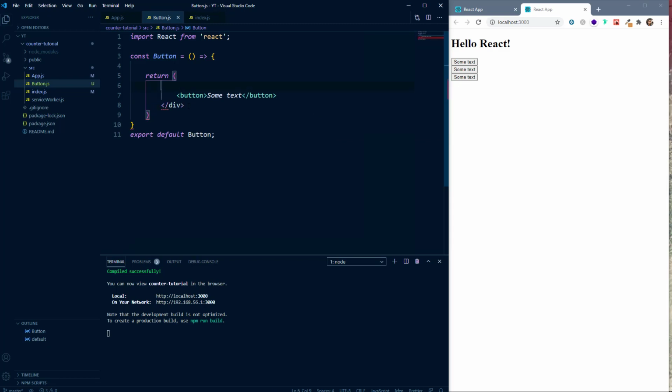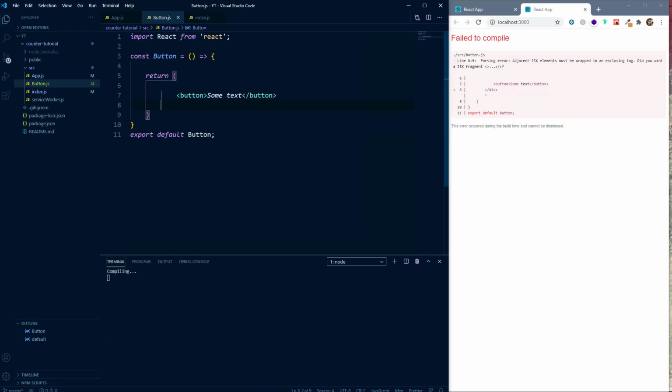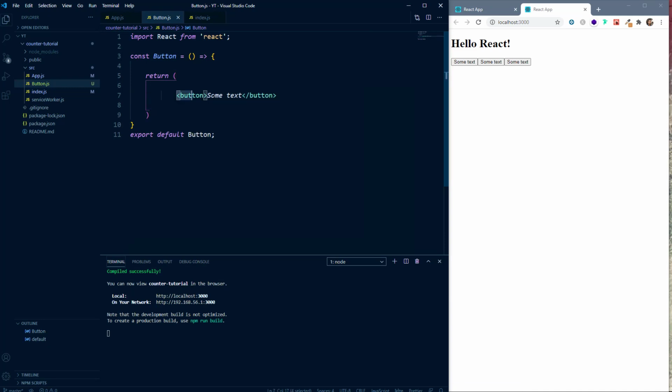So even if I remove this div, it will not give me an error because we only have one top level element. That is the requirement for JSX. But for the sake of uniformity and simplicity, we'll keep this div so that you remember that you have to wrap everything around a div whenever you are returning some JSX.